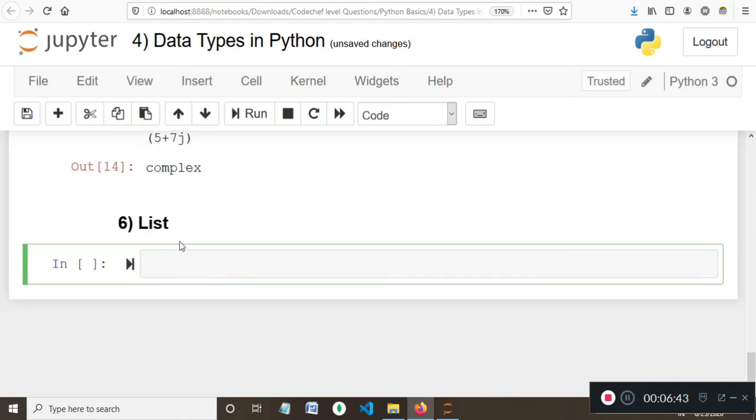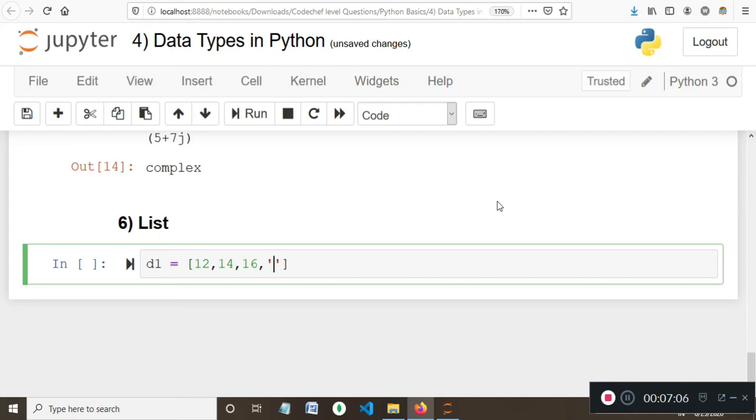Now list. The first thing to keep in mind about lists is that they are represented in square brackets. Say for example, I take a variable d1, and if d1 is a list, I can hold a list of values, say 12, 14, 16. The values need not necessarily be of the same data type.